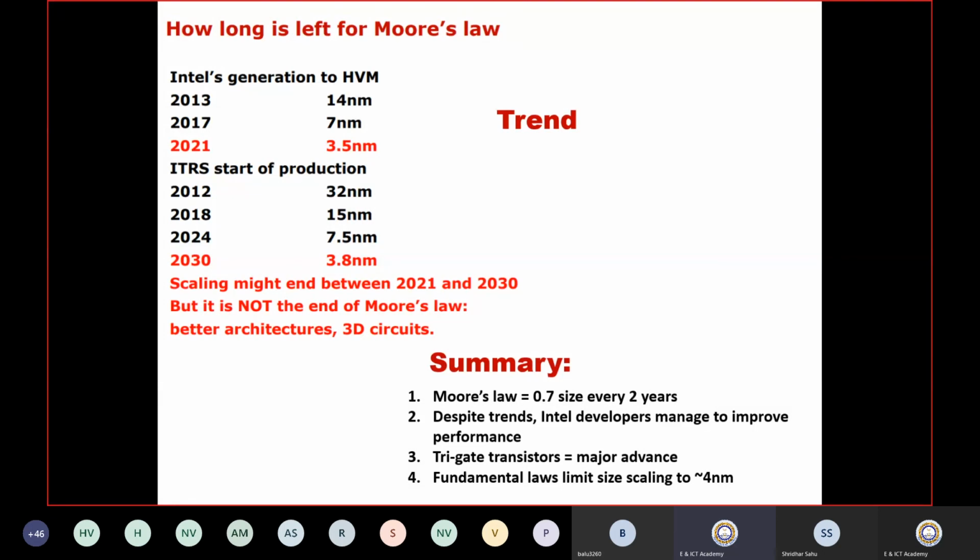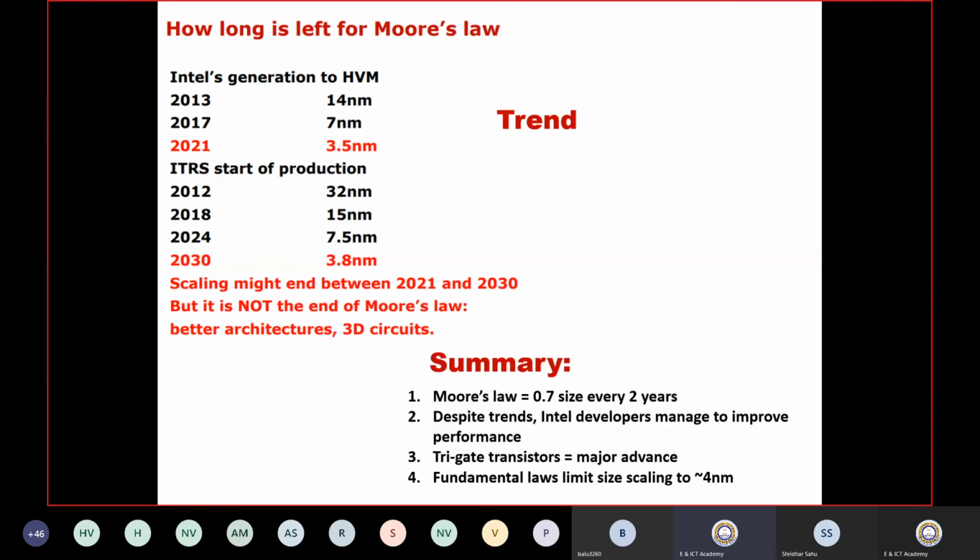Okay, and in summary, what are the advantages we have learned? First is Moore's law, where the size is reduced by 50%, or length is reduced by 0.7 every 2 years. Second, despite the trends, Intel developers managed to improve the performance. And then third is that tri-gate transistors are the major advancement in the field of electronics, and we are currently using them.